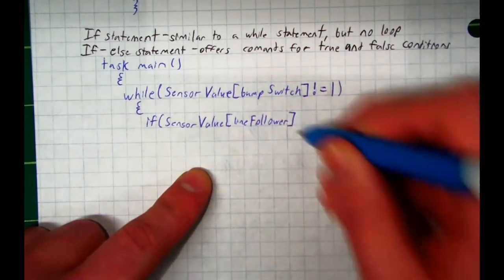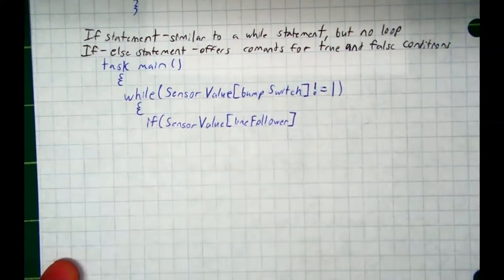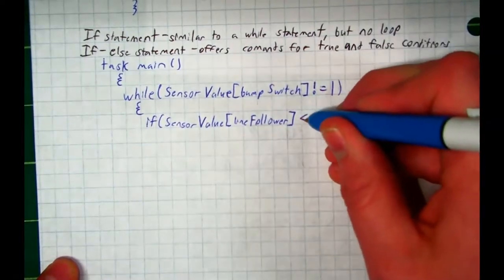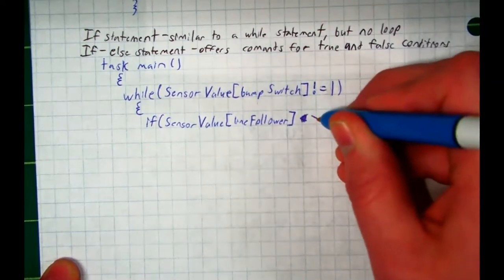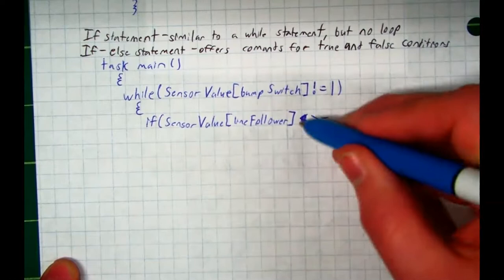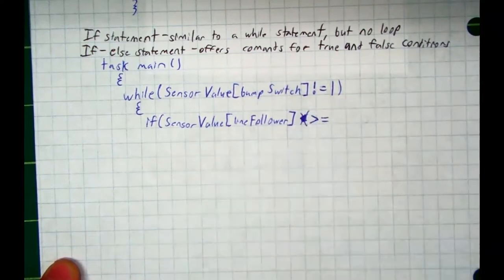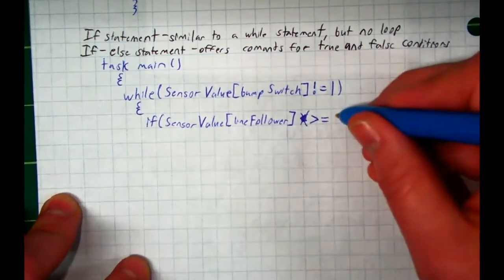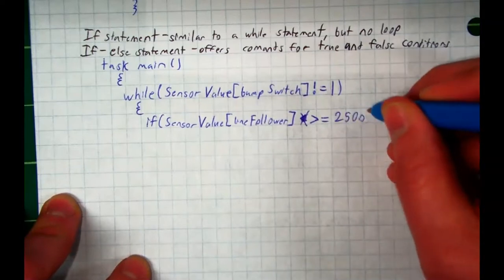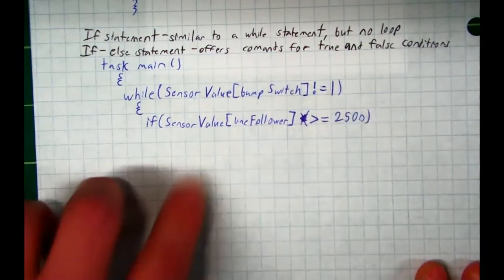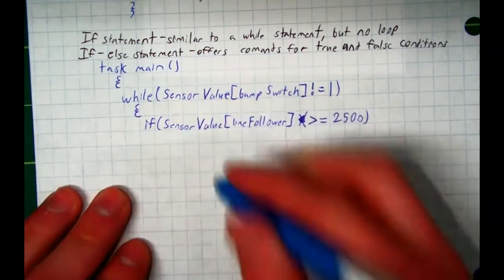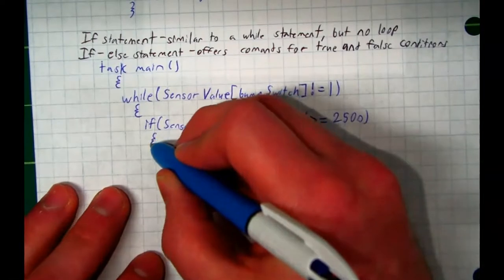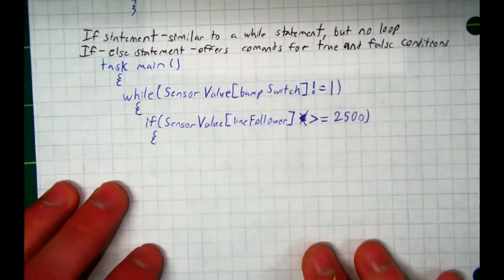close your square bracket. How do I say less than or equal to in RobotC? You use the less than sign followed by the equal sign. I'm sorry, we meant to say greater than. I apologize. Greater than or equal to. That is just nothing. Don't ignore that. Greater than or equal to 2,500. And then close your parentheses. And like while statements, there's no semicolon, just brackets. Make sure you're indenting these statements. It makes it easier to read.